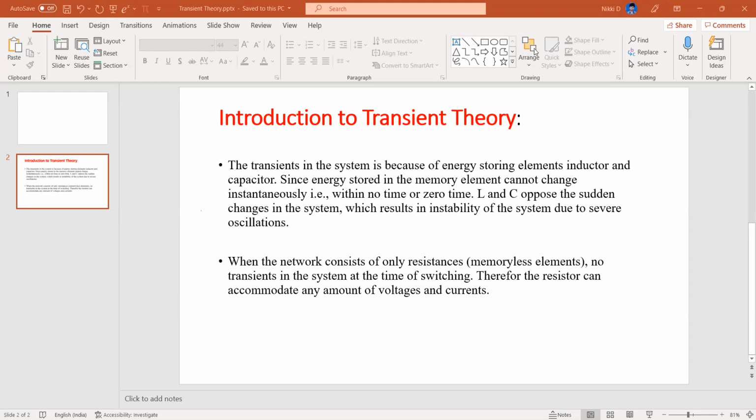That means when the switching happened, that state we will treat as the initial state. When the switching has happened and continued for a long time, that state we will call the final state or steady state. At the steady state, how will L and C behave, and at the instant when the switching happened, how will L and C behave? These are the two things we will be discussing now.